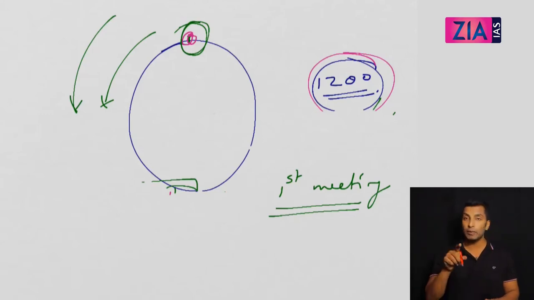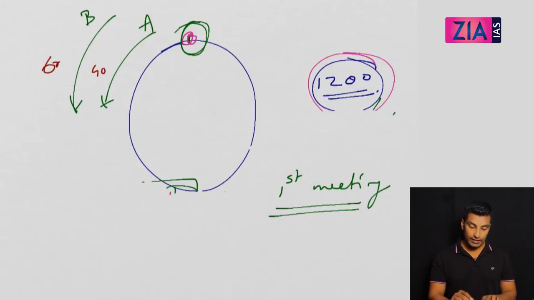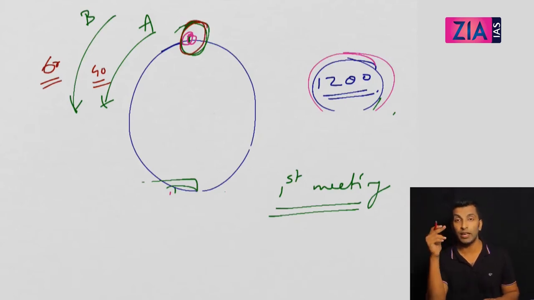So let's take two persons, person A and person B, who are running in a circular track in the same direction. Now let's take two different speeds. Obviously you have to take two different speeds. This person is moving at 60 km per hour or meter per second, or whatever it is, 60 and 40. So one speed is 60 meter per minute and this is 40 meter per minute. Now if the question is about when they meet at the starting point again, then this question needs to be solved like this. You need to see when the first person will come to the starting point.